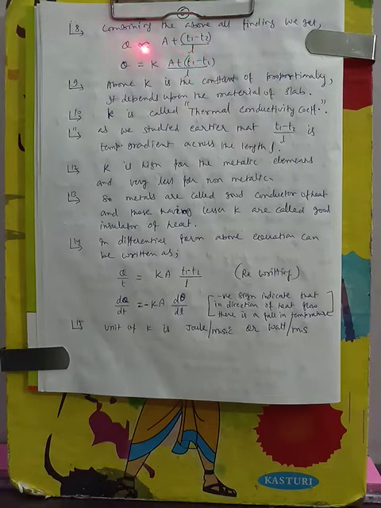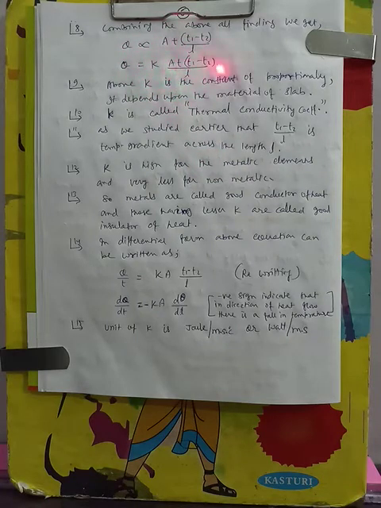When we remove the proportionality, a constant appears, that is K. K is the constant of proportionality. This K is called the thermal conductivity of the material. It depends only on the material. For different materials, it is different. So this is called thermal conductivity, the coefficient of thermal conductivity.